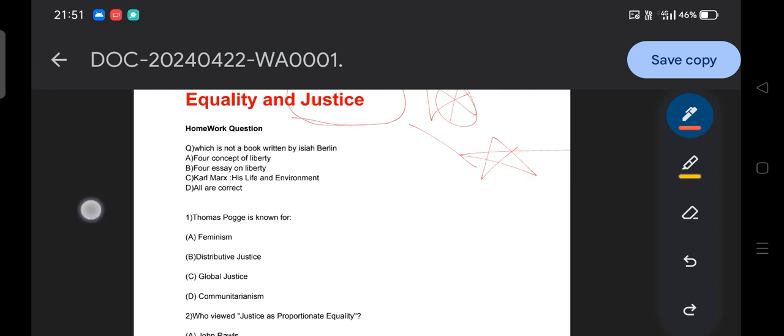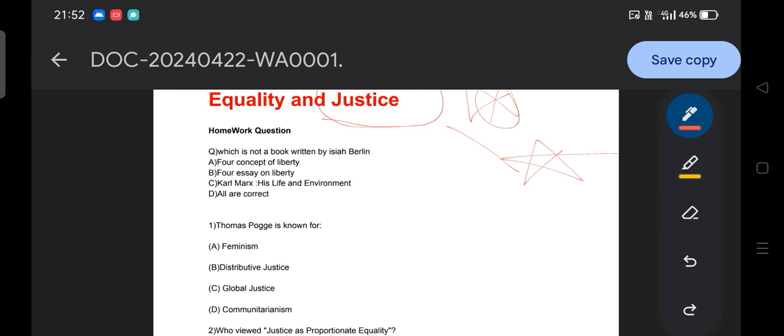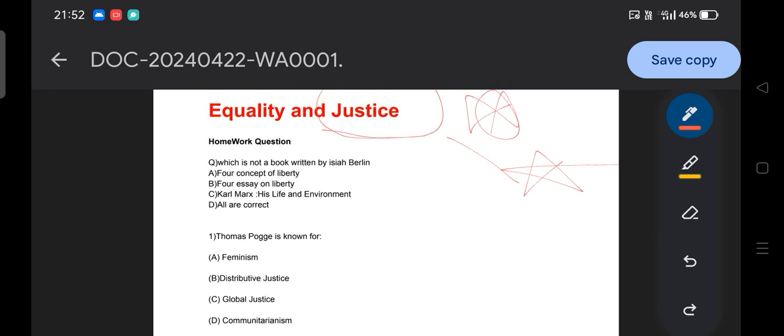Before discussing today's topic, I would like to provide the official answer to the last homework question. The question is: which is not a book written by Isaiah Berlin? As you all know, Isaiah Berlin categorized negative and positive liberty, and he wrote different books. Option A, Four Concepts of Liberty; B, Four Essays on Liberty; C, Karl Marx, His Life and Environment; and D, all are correct. So which is not correct? The answer is obviously option A.